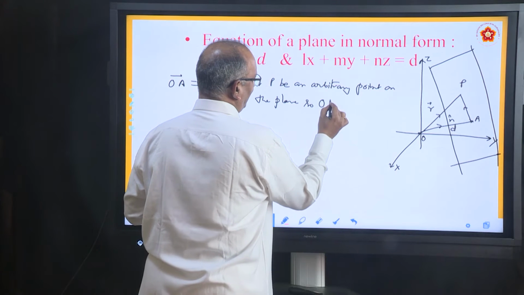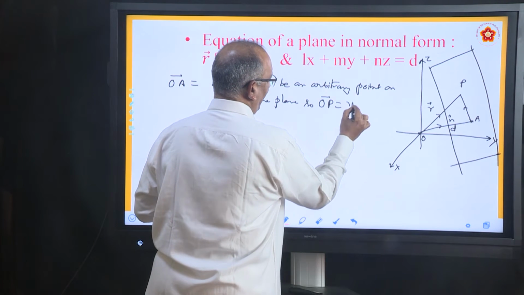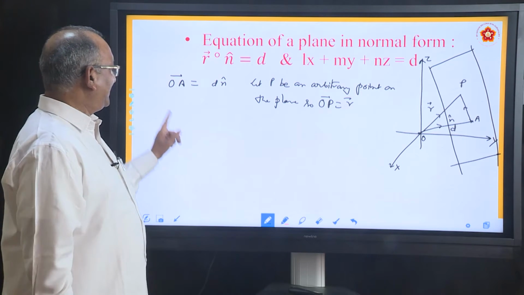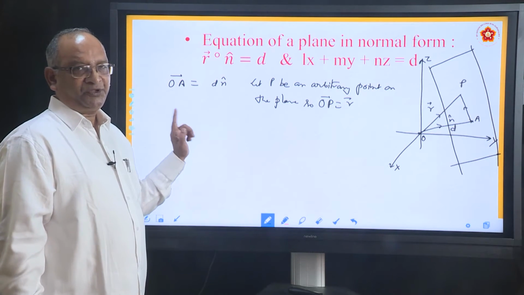So OP will be equal to R. What is this R? It is the position vector of P. These things I am sure you have understood.